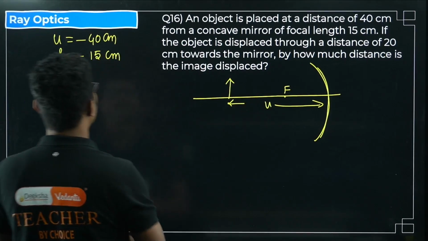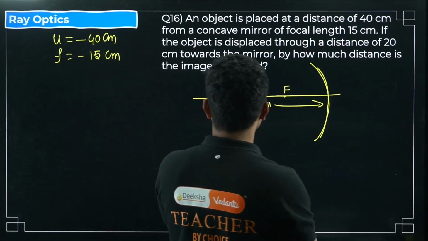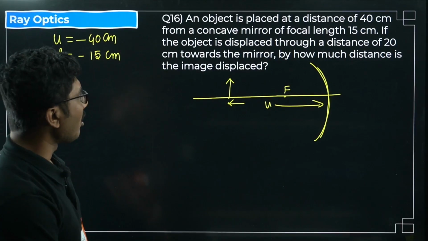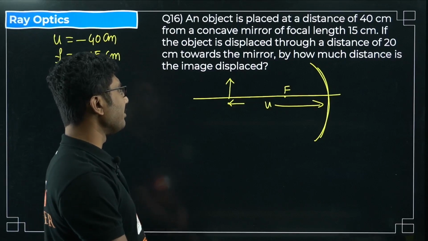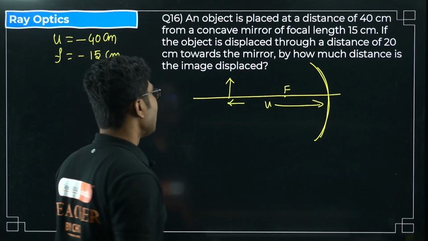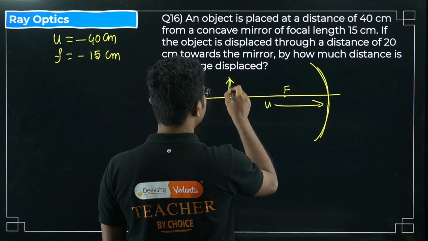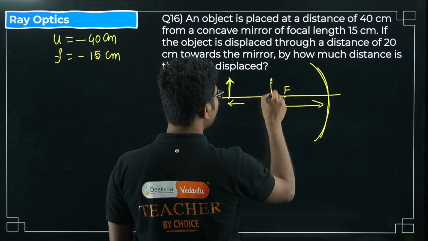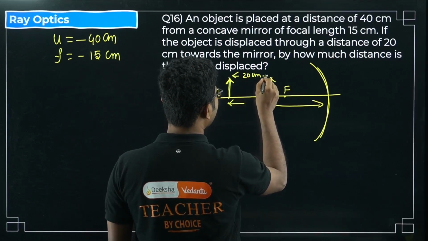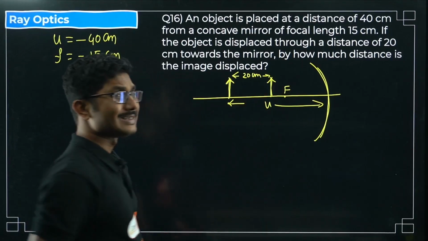You have to be careful and put these values. Okay, if the object is displaced through a distance of 20 centimeter towards the mirror, by how much distance is the image displaced? So if you take this object and move it towards the mirror by a distance, say 20 centimeter, then by how much distance did the image move?